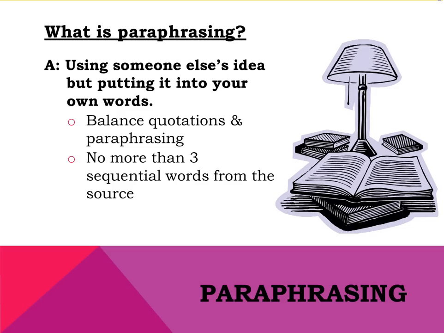Ideally, you should do some of each in your paper, saving instances of quoting for especially powerful quotations or areas where technical language or jargon might make it hard for you to summarize in your own words. A good rule of thumb is that your paraphrase should contain no more than 3 words in a row from the source, and even then, 3-word phrases should be sparse in your rephrasing of the source's ideas. Like direct quotations, all paraphrased passages must give credit to the original source through in-text citations.